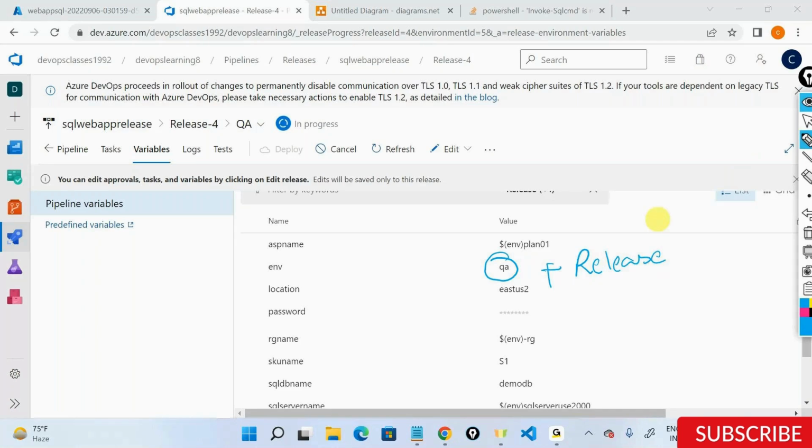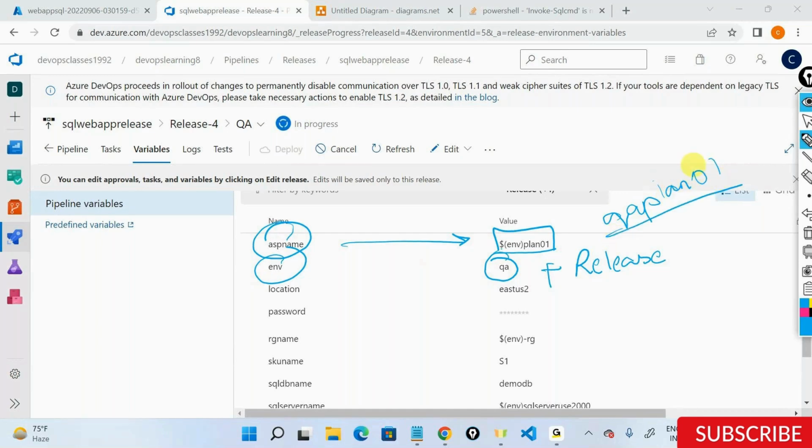The values that are scoped for a release are common across each and every stage. For example, with the app service plan name, the only thing that got changed is the environment value. That's the reason your entire value is now changing, and it's coming as QA plan 01 out here. Are there any questions that I can take till here?